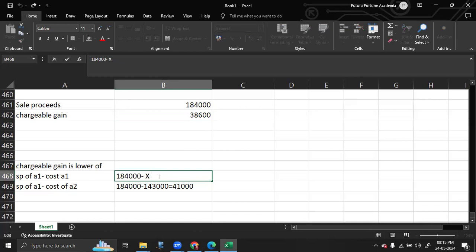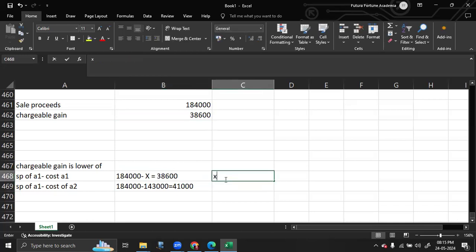The lower figure was 38,600. So just imagine, what did you deduct from 184,000 so that you got 38,600 as your answer? So the cost of the first asset is equal to 184,000 minus 38,600, which is 145,400.